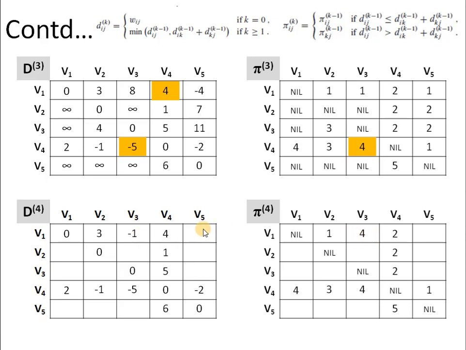And then if we talk about V1, V5, then 1 to 4 and then 4 to 5. Again, it comes out to be 4 minus 2, which is 2 and greater than minus 4. So no change is there.